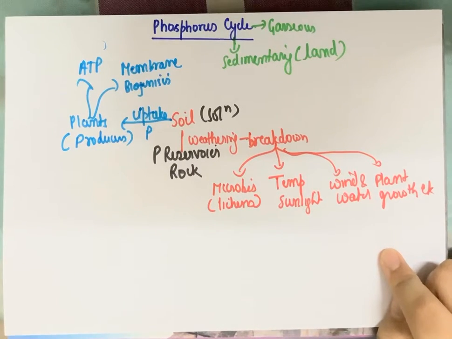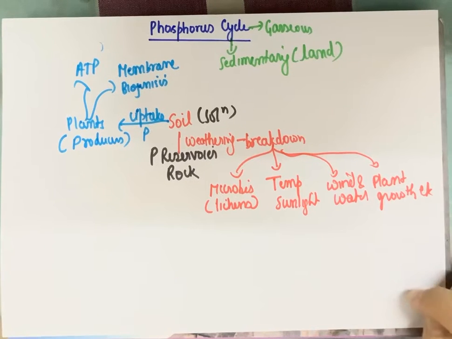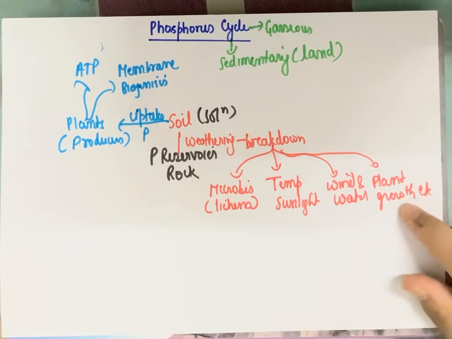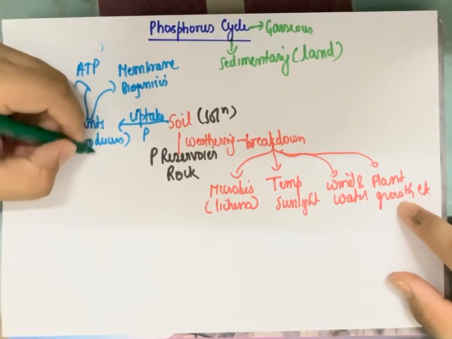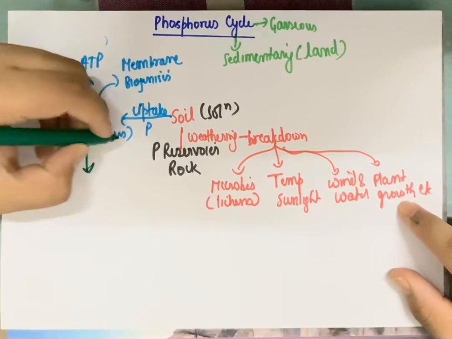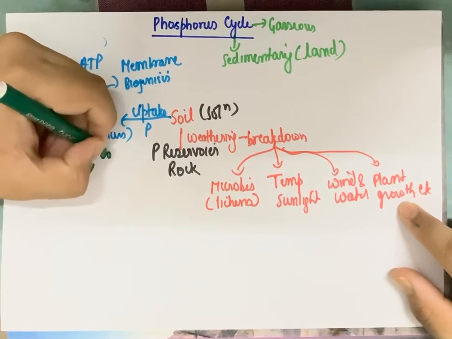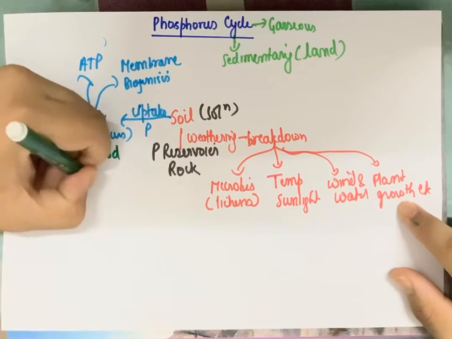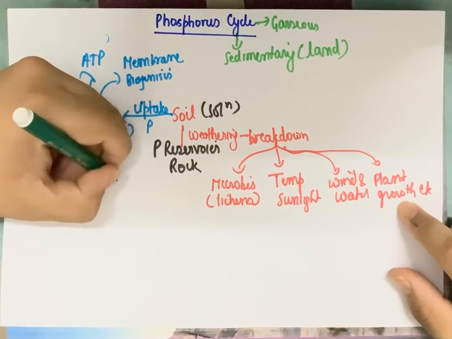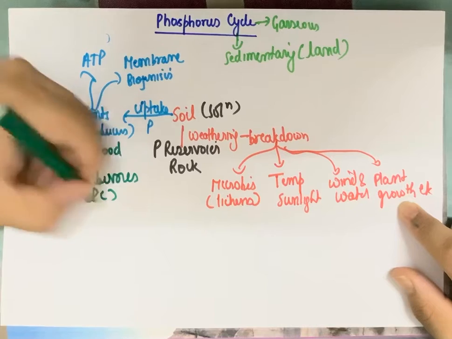Okay, the producers, the plants. Now after this, we all know that plants are consumed by herbivorous animals. That's why they are called herbivores, because they consume the plants, and herbivores in a food chain are your primary consumer. So the plants are taken up for food by the herbivores, which are the primary consumers.